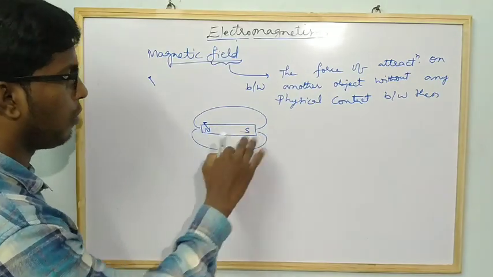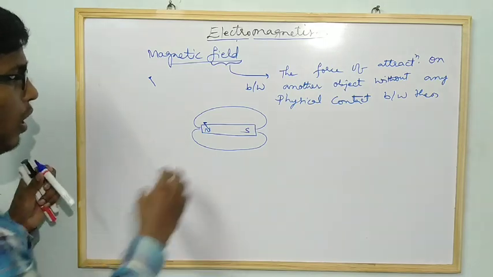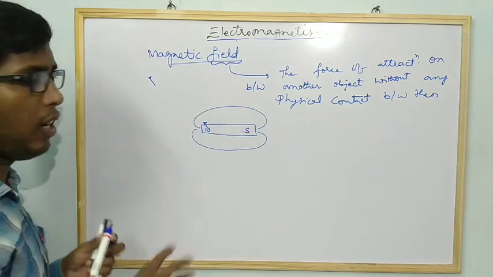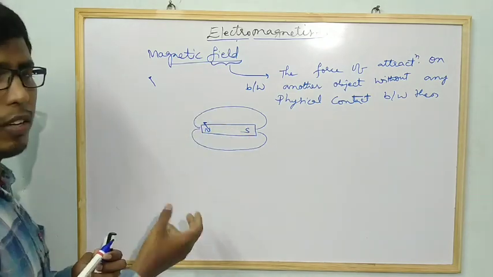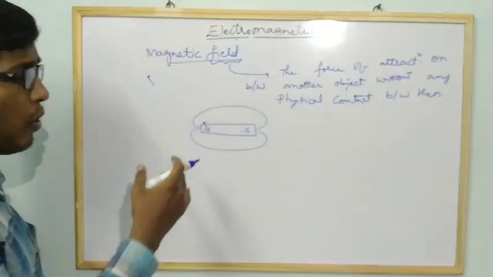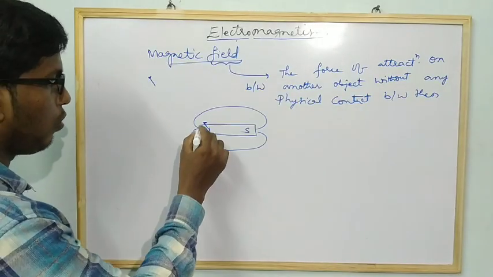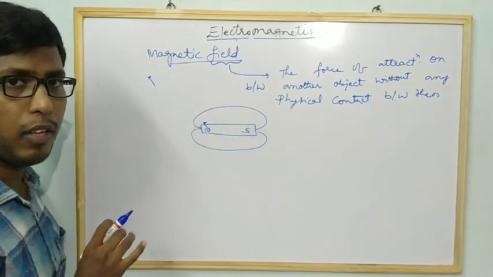We will understand that in the next topic. This field is not invisible, but we can see it by doing some practical activities. If you observe directly, you cannot see it. So assume that around the bar magnet we have a magnetic field.